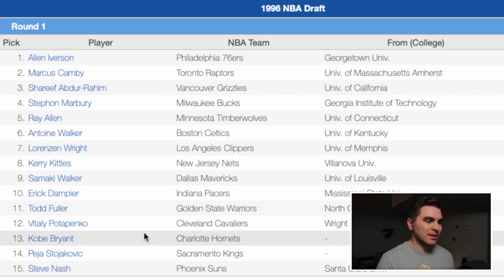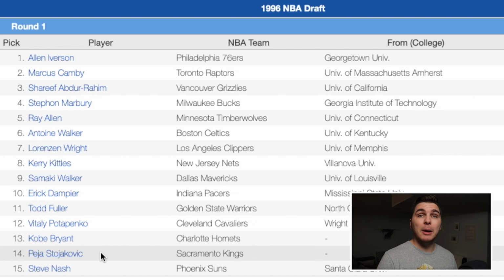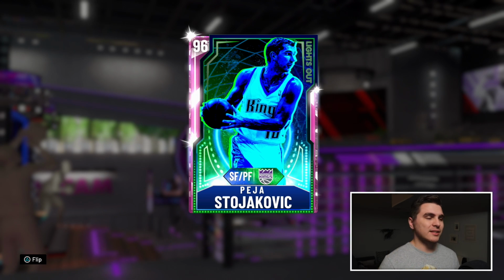At number 7 to the LA Clippers, I'm sending Peja Stojakovic. Peja, as you can see, was a part of that really good 3-pick run. Kobe, Peja, Steve Nash. I'm moving him up to 7, of course. Peja had 4 seasons of over 20 points per game, which is really impressive. He actually finished top 5 in MVP voting once. He did make an All-NBA team, and for me, shooting 40% for his career from 3, he would have been so good in this era.